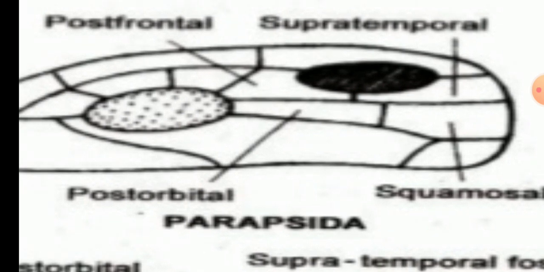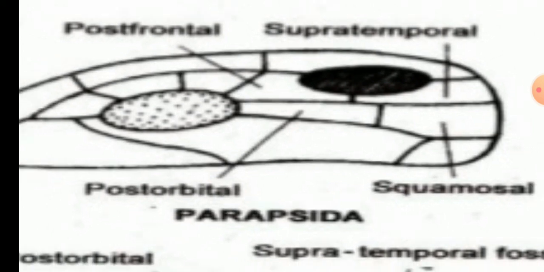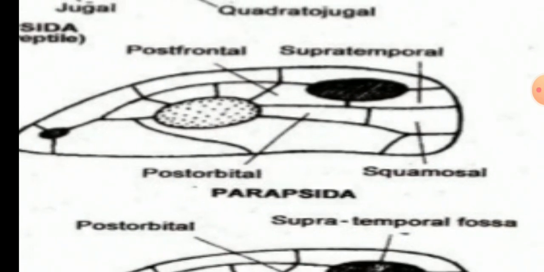This structure is referred to as the fenestra. So Parapsida has one fenestra on the upper side of the skull, towards the roof of the skull. That's why it is referred to as a supratemporal fossa. One is present, that's why it is called a fossa. It is flanked or surrounded by two extra bones, the postfrontal bone and the supratemporal bone.